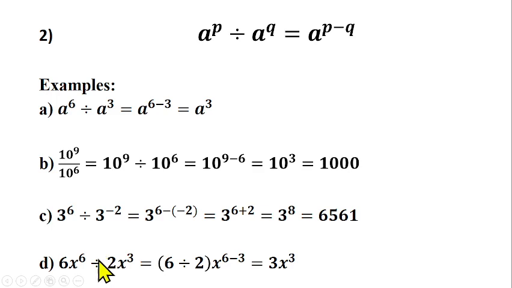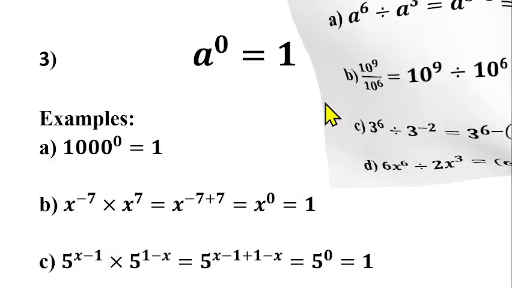And in between you're having division, then you subtract the power. So you have 6 divided by 2, which is 3. Then s raised to power 6 minus 3 gives us 3 as well. So we have 3s raised to power 3 for this. I hope you understand this second law.